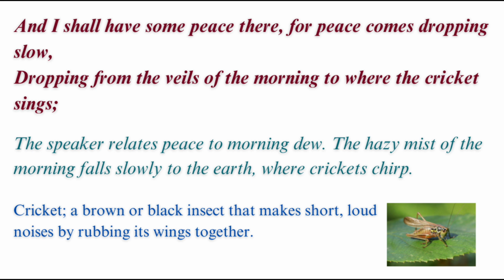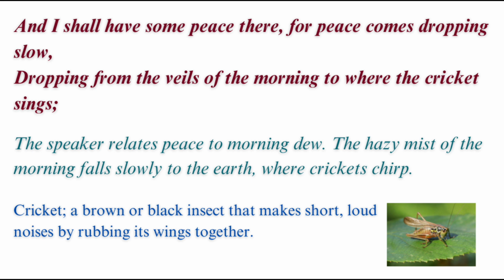So what does the poet say here? He says that, and I shall have some peace there, for peace comes dropping slow. He says that on that island I will have some peace. And what's that peace? The peace, according to the poet, comes slowly to the earth, dropping from the veils of the morning to where the cricket sings.